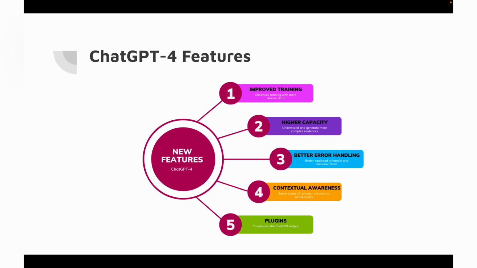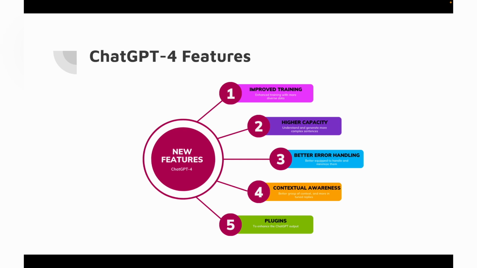The fourth one is contextual awareness, a better grasp of context and more in-tune replies. The replies are more in tune with the ongoing conversation. ChatGPT 4 knows what you are talking about from your previous context.